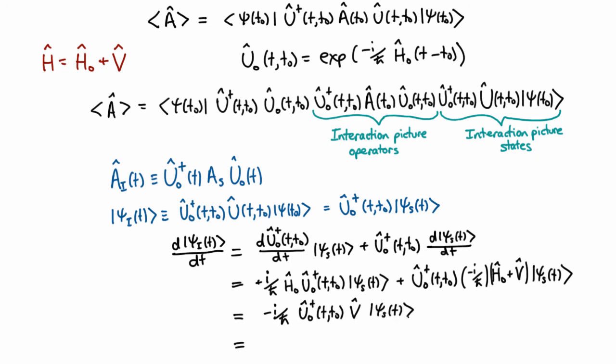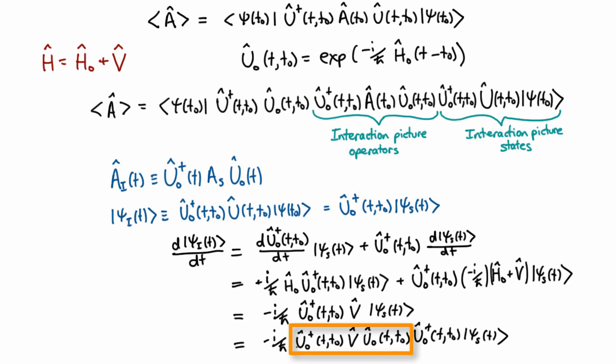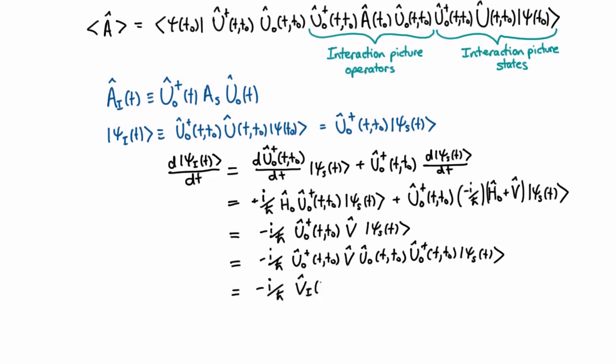which again isn't quite anything we can use. But if we insert a 1 here based on the U naught, if we put in a U naught and a U naught dagger in there, then you can immediately see that this is the interaction picture state, and that this is the interaction picture version of V. So what have we learned?